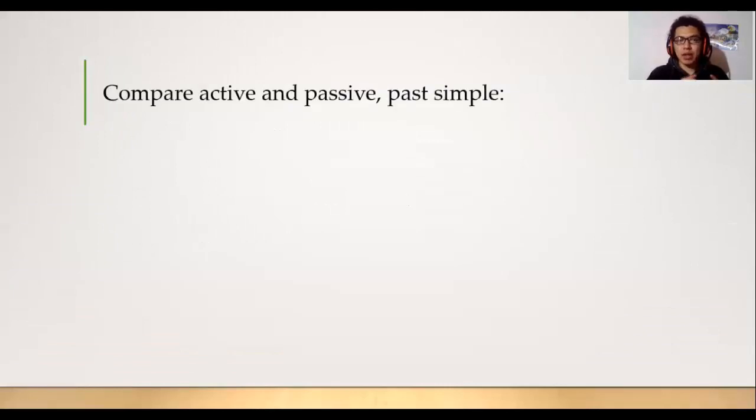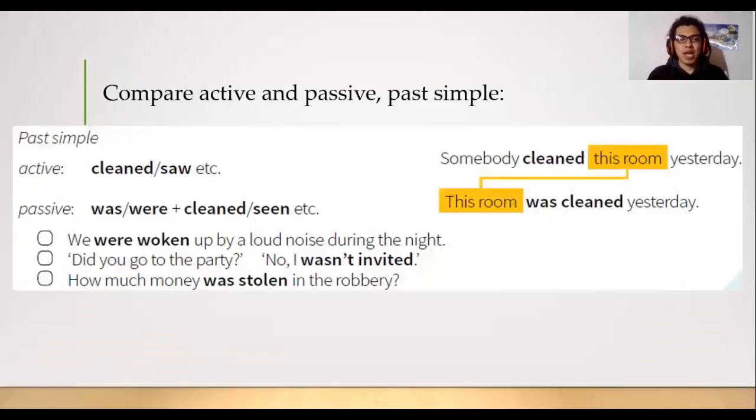The next one. Compare active and passive. For the active, we have the verb clean. Somebody cleaned this room yesterday. We have somebody, we have this room. So, this room was cleaned yesterday. We can use by somebody, but remember, here we have the past simple, so we need to use the verb to be in past simple.